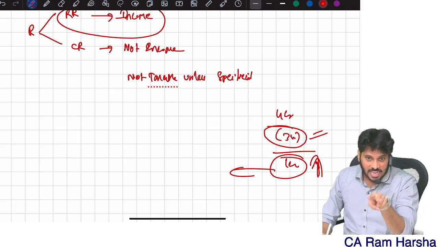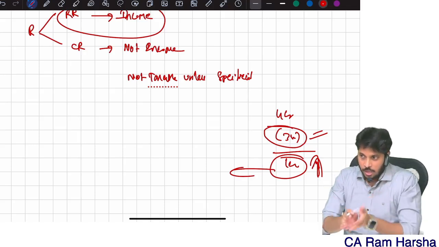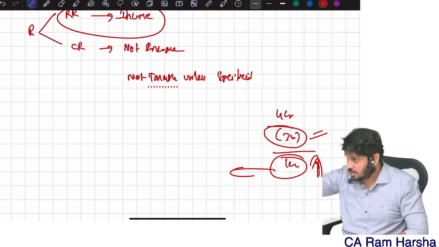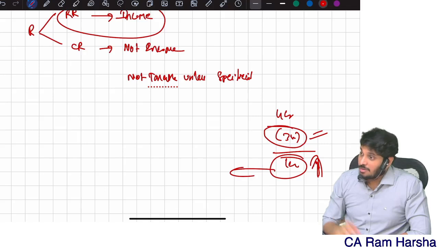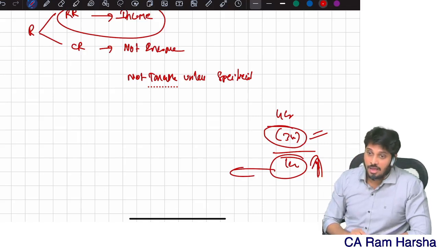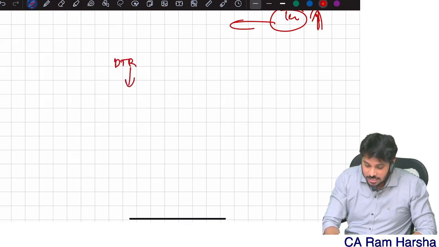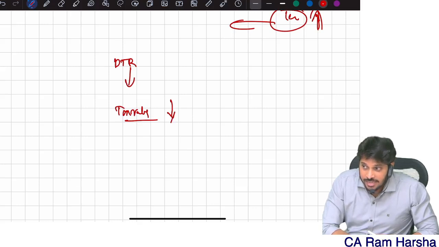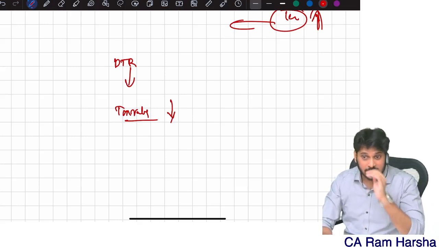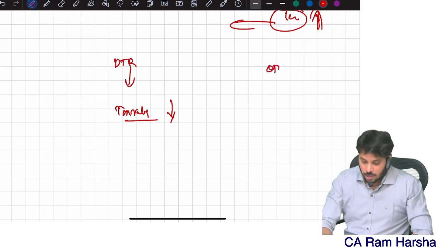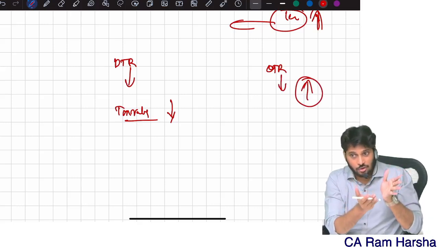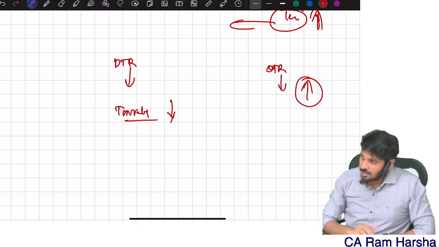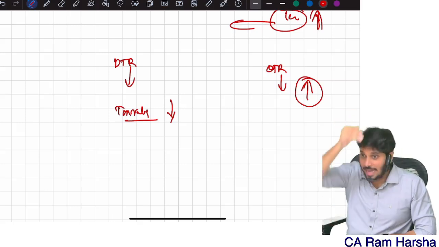Now, in the default tax regime we don't get some deductions, whereas in the normal tax regime we get all deductions. Will anybody choose the default tax regime? Still, many will choose it. Why? Because in the default tax regime, the income tax rates are lower. Whereas in the optional tax regime, the income tax rates are higher. Income may be low, but the tax rate is high. In the default tax regime, income is high, but tax is low.